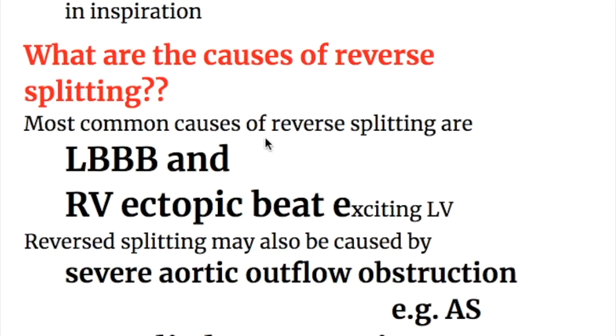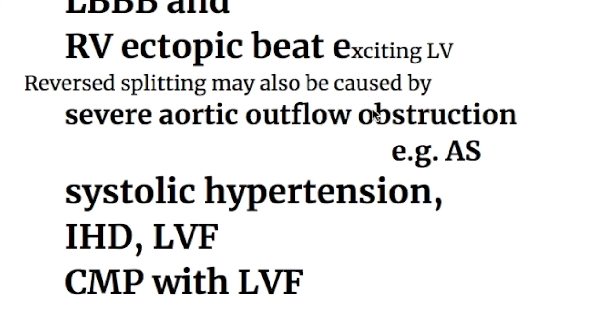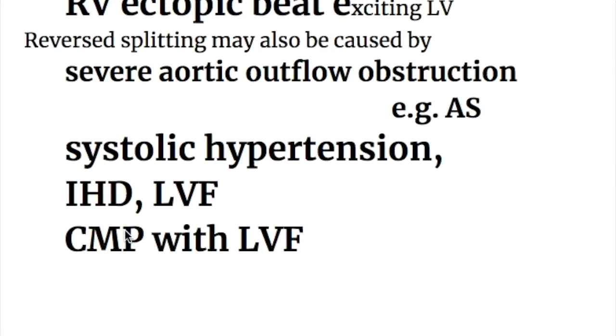The most common cause of reversed splitting is left bundle branch block, and also a right ventricular ectopic beat that excites the left ventricle. Reversed splitting may also be caused by severe aortic outflow obstruction, as occurs in aortic stenosis. Reverse splitting also occurs in common cardiac disorders like systolic hypertension, ischemic heart disease, left ventricular failure, and cardiomyopathy with left ventricular failure.